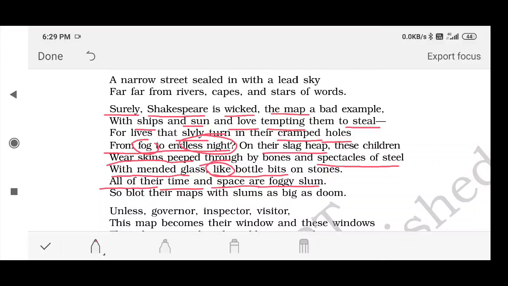So blot their maps with slums as big as doom. Now, so blot their maps. Stephen Spender is trying to give a suggestion to the people. He says, so blot their maps, means don't show them that map that was painted on the wall, the map that was hanging on the wall, it is a bad example for these children. So blot their maps.